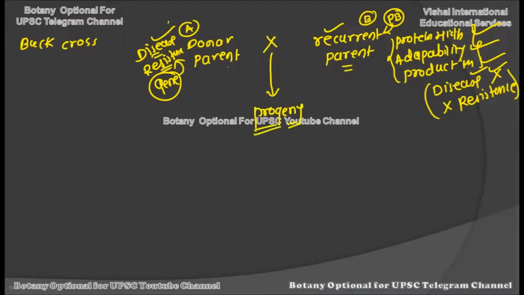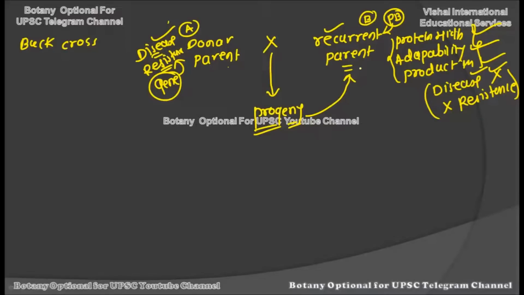Okay, the new progeny is created out of the cross between parent A, the donor parent, and parent B, the recurrent parent. This progeny is going to cross again with the recurrent parent. You should understand these steps very carefully, because in UPSC this flow chart should not have any mistakes.